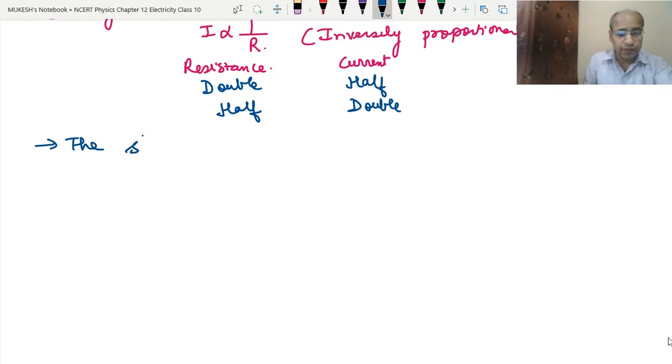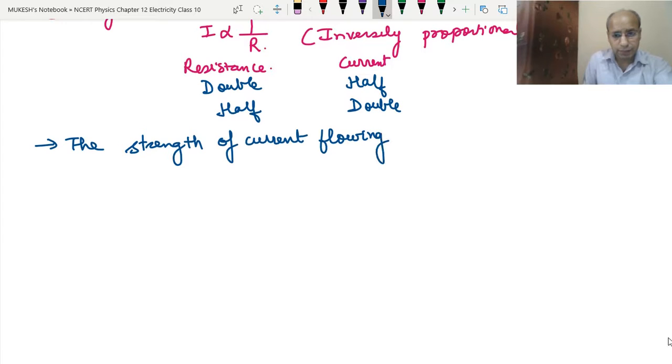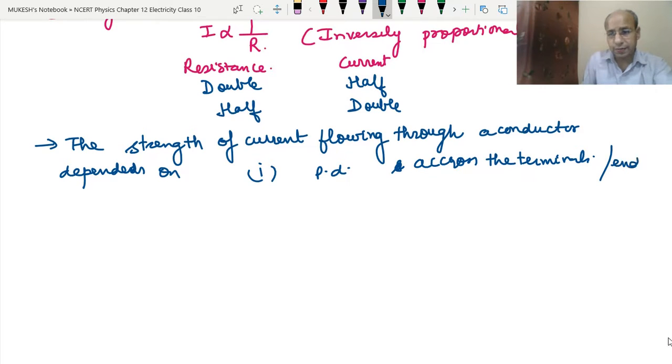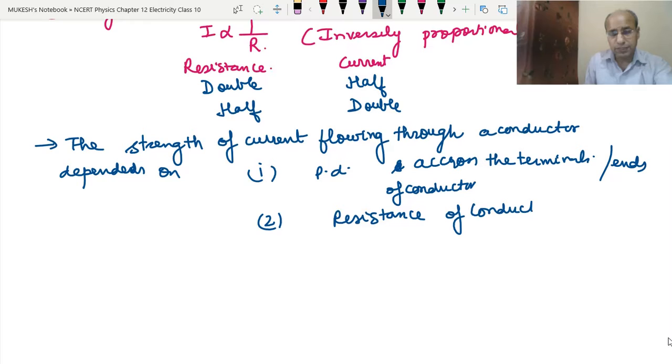So the strength of current flowing through a conductor depends on, number 1, the potential difference across the terminals or ends of the conductor, and the second factor is the resistance of the conductor.